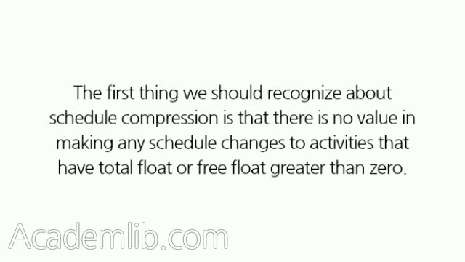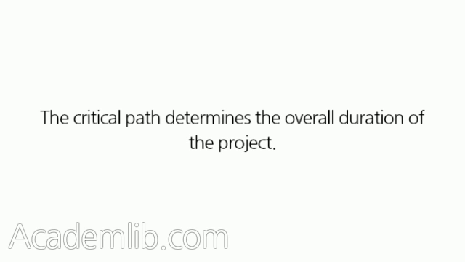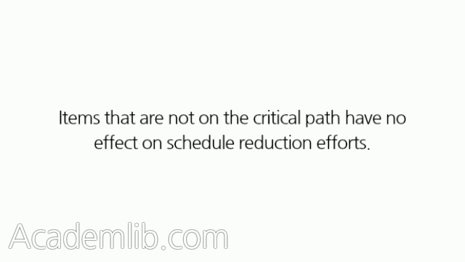The first thing we should recognize about schedule compression is that there is no value in making any schedule changes to activities that have total float or free float greater than 0. In other words, the only way we can reduce the overall schedule of a project is by reducing the schedule of the tasks that are on the critical path. The critical path determines the overall duration of the project. Items that are not on the critical path have no effect on schedule reduction efforts.